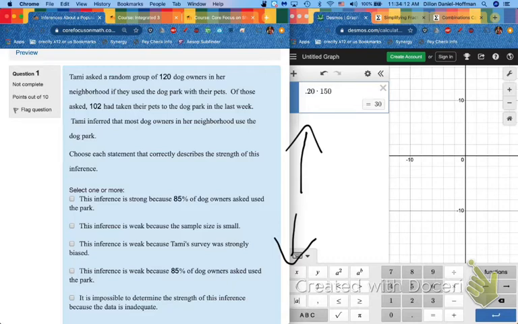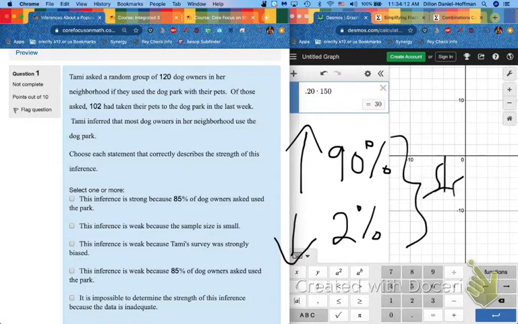On average, it might be like 90%. If I ask people, of the kind of pizza you like, how many people prefer anchovies? It might be like 2. That one guy in the back who loves anchovies. These are both situations where we have a strong inference, because I could then predict out of the whole group of people that most people are probably going to like pizza and most people are probably not going to like anchovies.